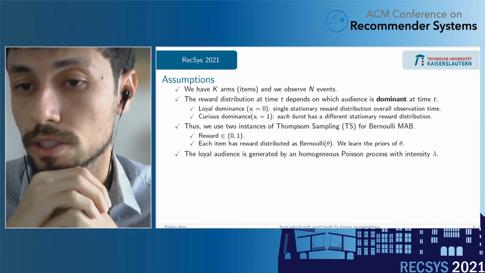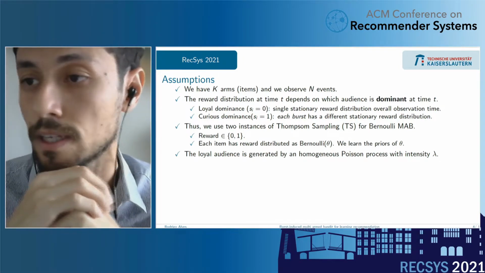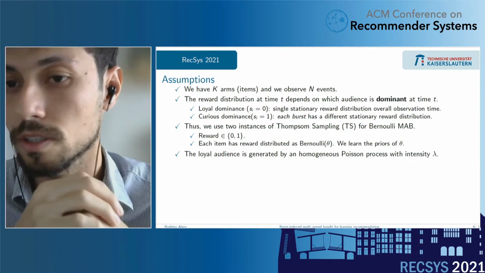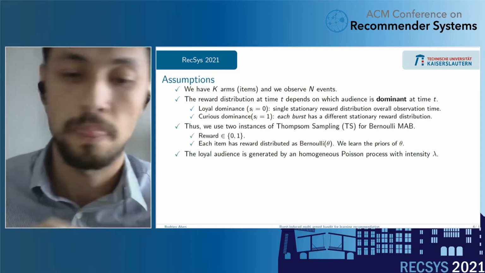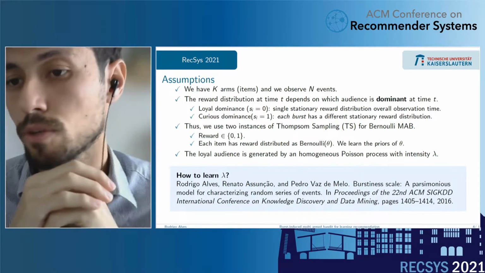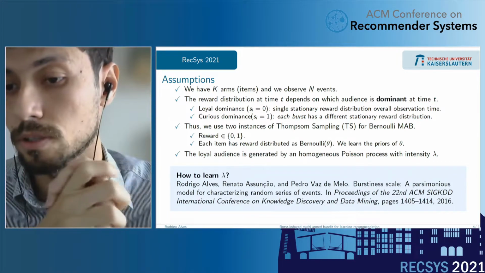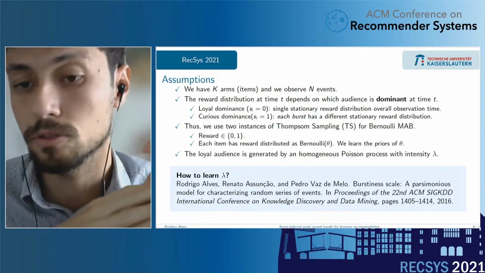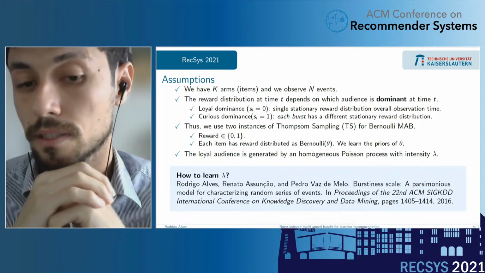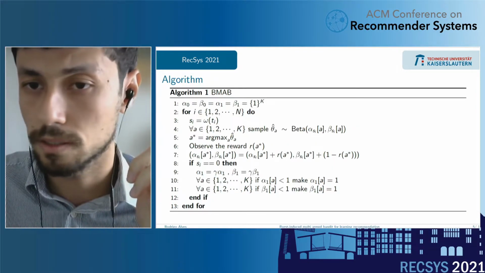Our last assumption is that the loyal audience is generated by a homogeneous Poisson process with a constant intensity function. It's homogeneous, so the intensity lambda needs to be constant. To predict lambda, we recommend this paper. There are other ways to predict it, but we use this paper, included in our paper. I'm not going into details about this, but if you have questions, we can talk about it. In the interest of time, I think it's better to focus on the multi-armed bandit aspect.